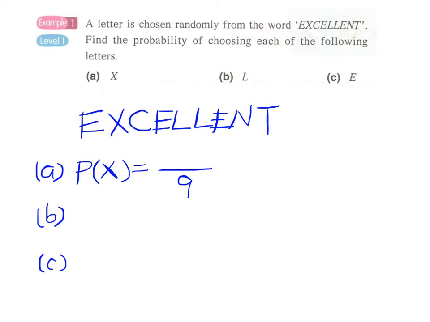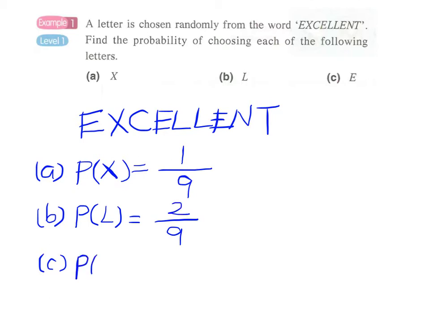But X, can we find X in this word? So actually we can find 1 and only 1. So there will be only 1 favorable outcome. So the answer will be 1/9. Getting an L. This is quite similar. Again, the denominator is 9. The numerator, L, we can find only 1, 2, 2 L's. So this will be 2/9.